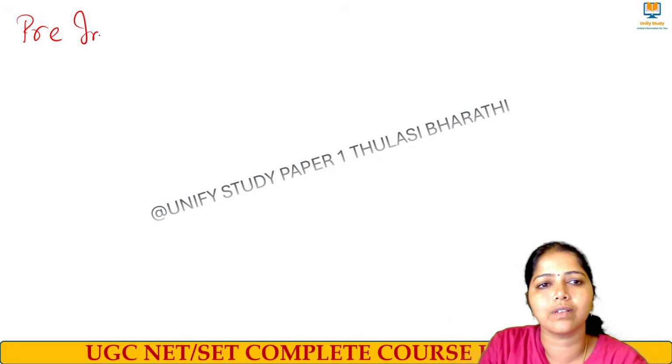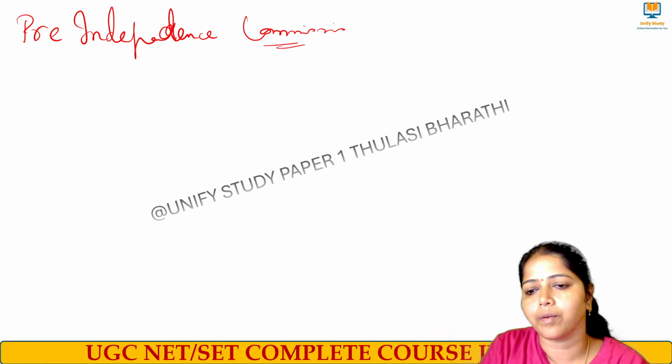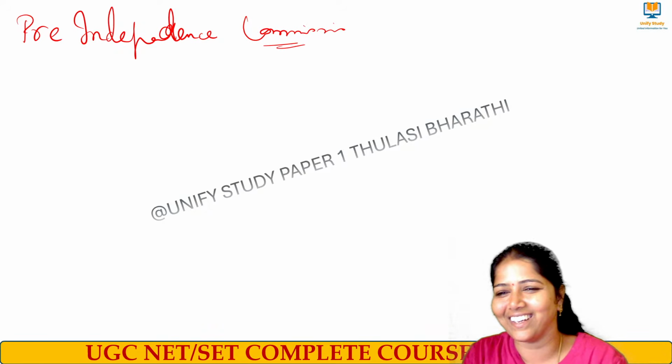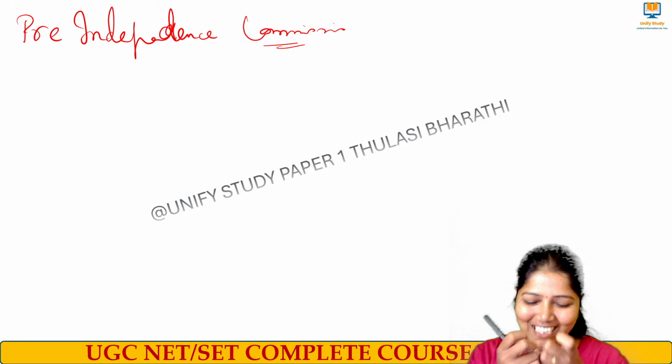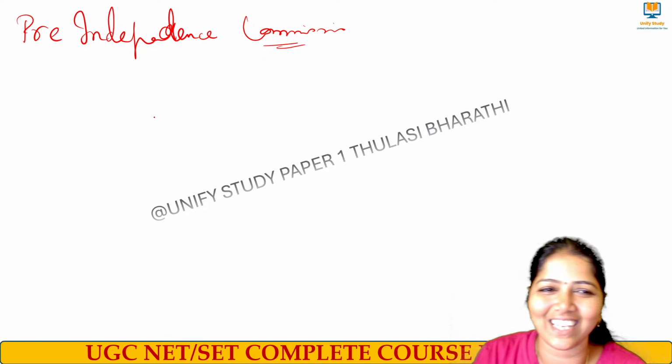Sequence of years of pre-independence commissions. All are typing. Super. Yes, right, great.